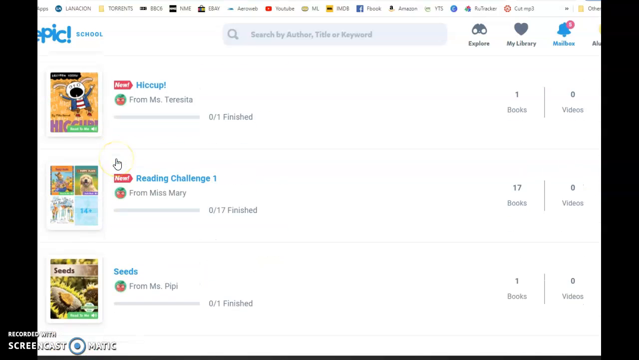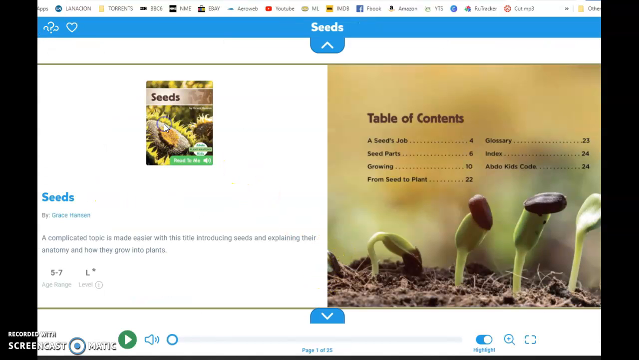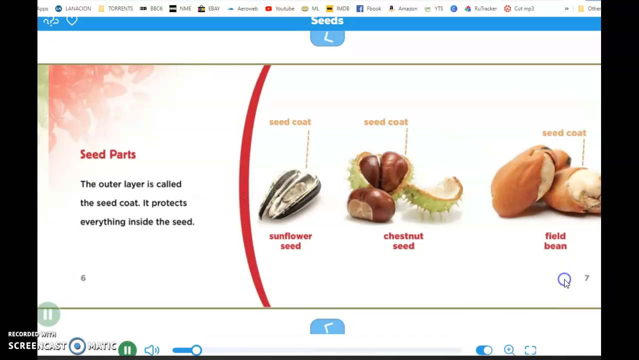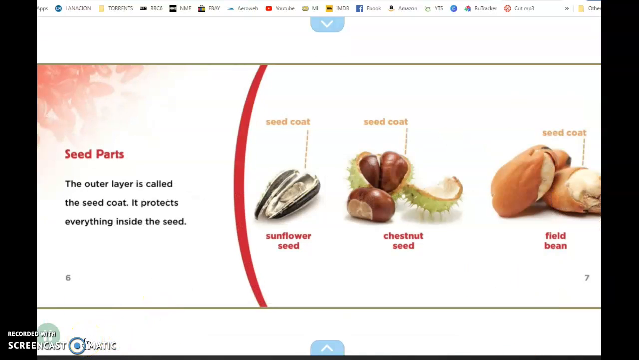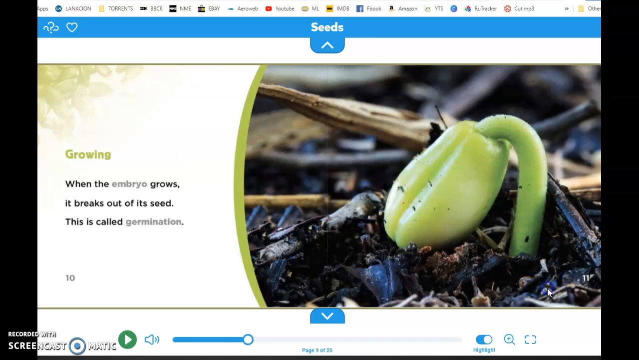What Are Seeds? And this one too. Here you can have it read to you. It has one job. It is to make another plant of its kind. The outer layer is called the seed coat. It protects everything inside the seed. As you can see, this is exactly what you have been studying with Miss Pipi. So finish reading the books, look at the embryo here, all right?